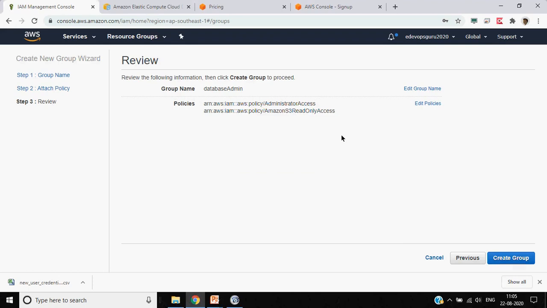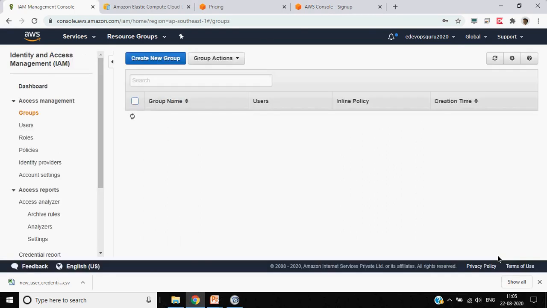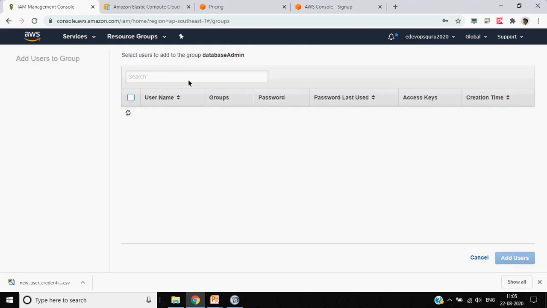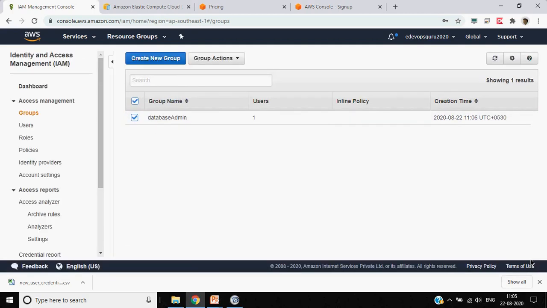But if we put it into a group which has administrative access plus no read-only S3 permission, and we create such a group and add that particular user to it, the group policies will supersede the user policy. So now let's add a user to this group. Basically, this is user management. You can always create groups, add users to them, and control the policies at the group or user level.